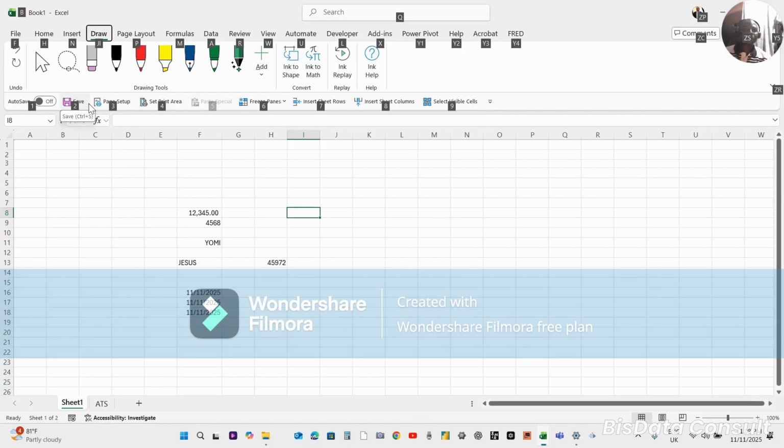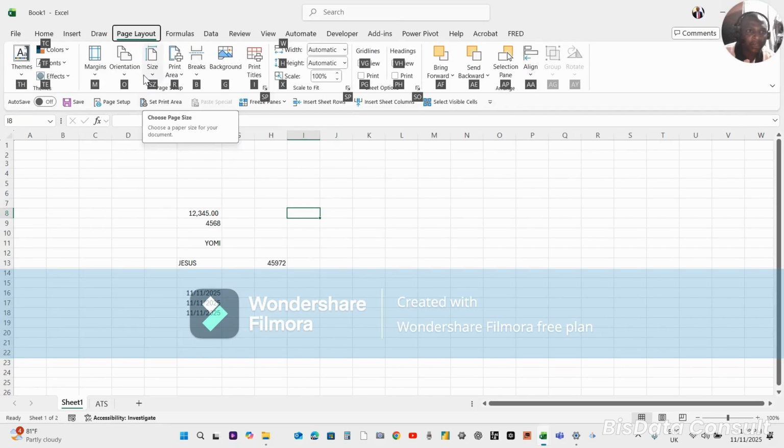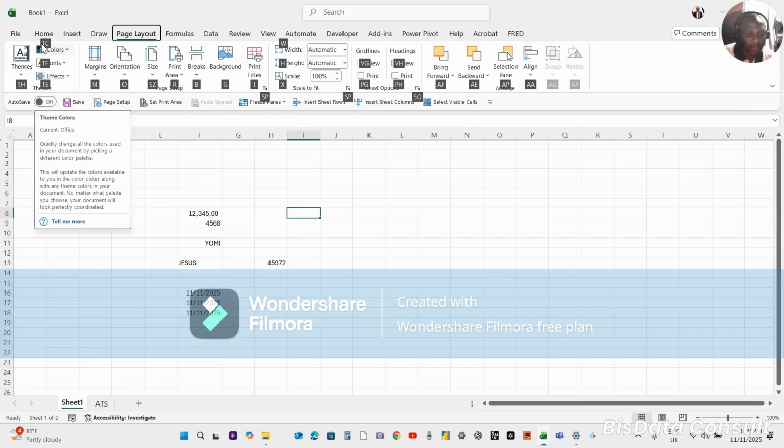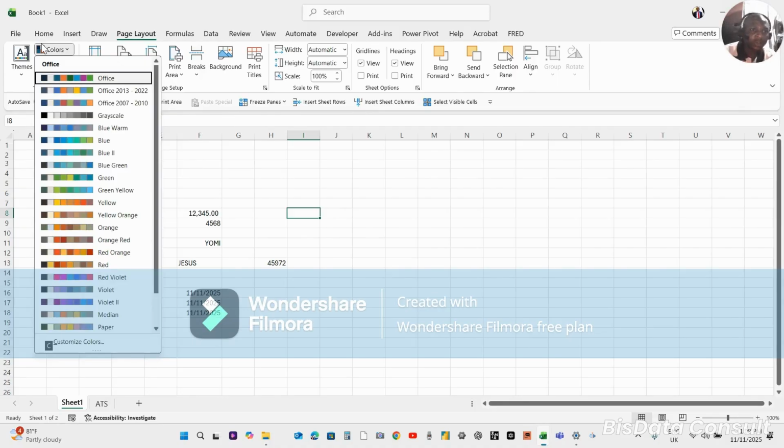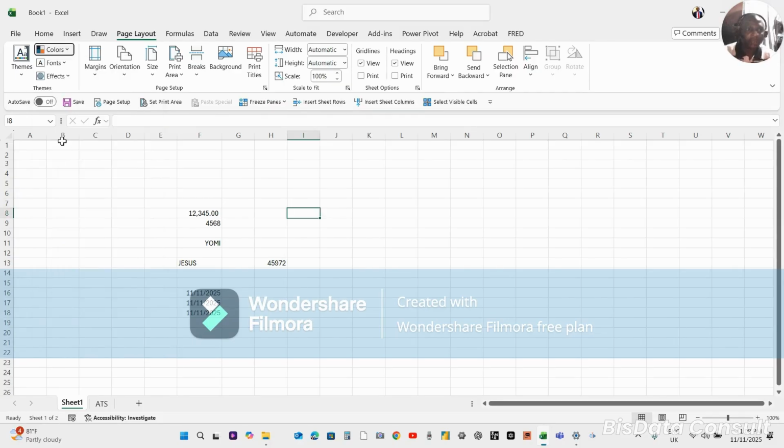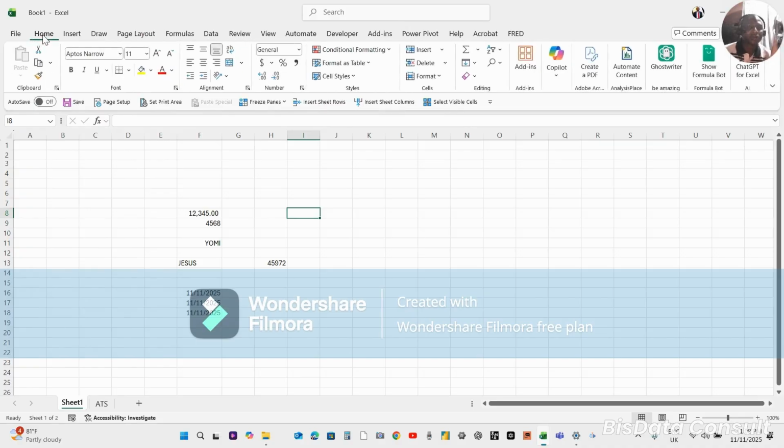For instance, if I want to access Draw, I want to access this pen, I will type JI. Let's say I want to access page layout, I type P, and it automatically accesses the page layout. From that page layout, if I want to access colors, I type TC. You can see TC here. I type TC, it brings out the color palette. Can you see that? Okay, and then I can choose whatever I want. Let me escape from that. Let's go to where it's even simpler. I continue to press Escape, or let's go for the Home tab.